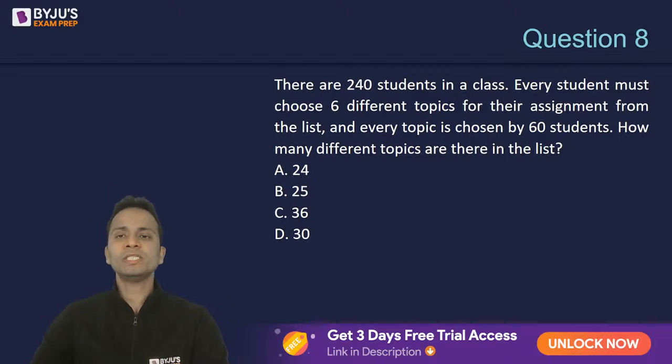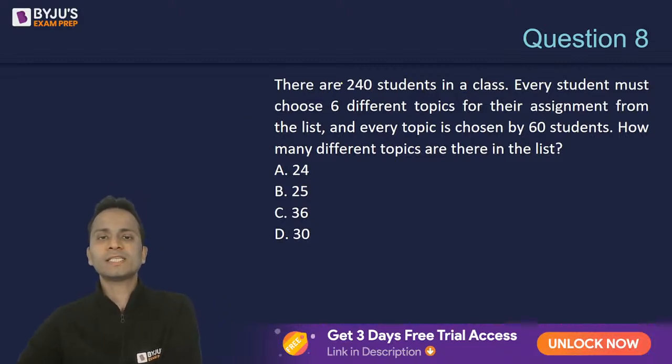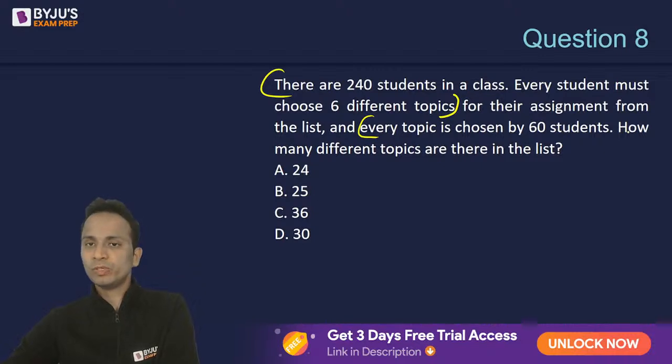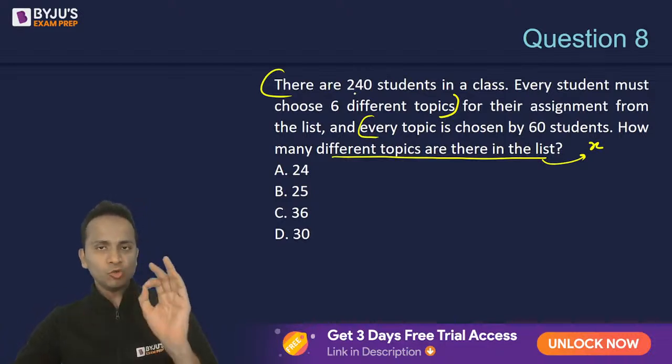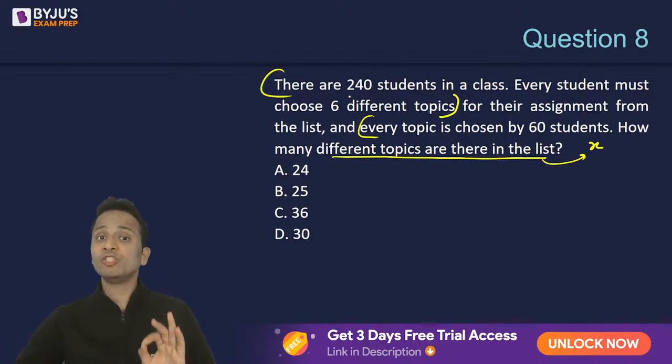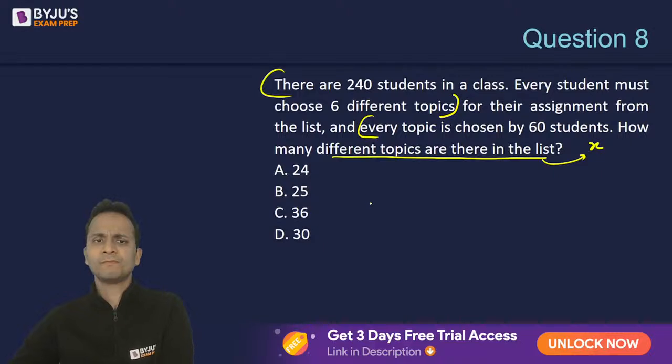Now 240 students, every student chooses 6 different topics. This is the first part. Also, every topic is chosen by 60 students. How many different topics are there in the list? So let's say there are X different topics present in the list. Now looking at the first part, 240 students, and every student will choose 6 different topics.